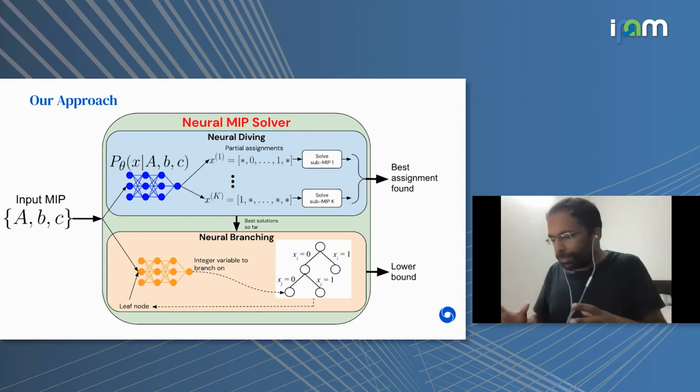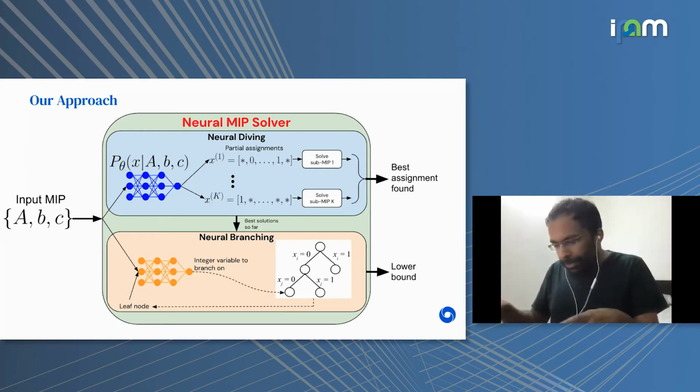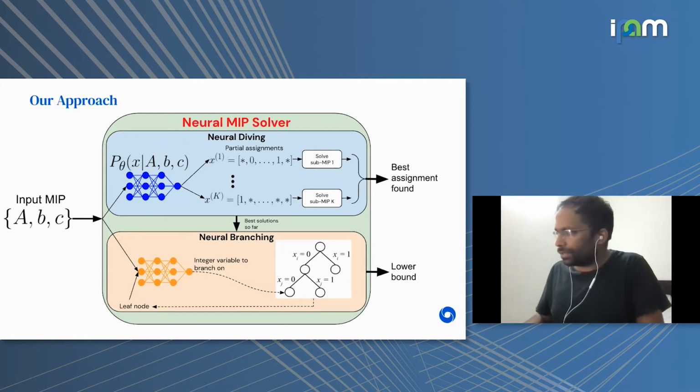Okay, so those are the two main components of our work, and we put them together into what we call a neural MIP solver. The hope is that the neural MIP solver is better than a state-of-the-art solver. Now, I want to emphasize that this is a hybrid approach. In neural diving, when we solve the submip, we use an existing MIP solver. And when we do neural branching, we're actually running the tree search inside an existing solver so that we can make use of many of the existing heuristics that the optimization community has developed over several decades of research. But then, we enhance it by using a learned branching policy.